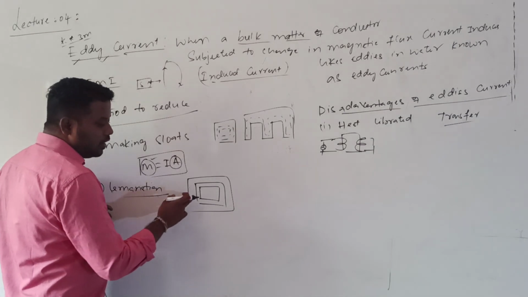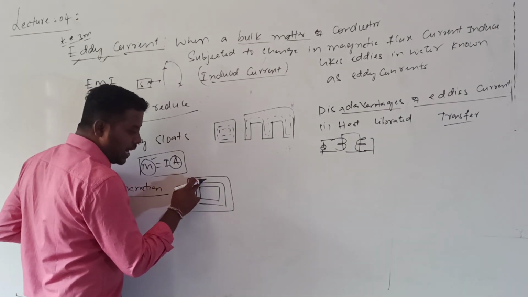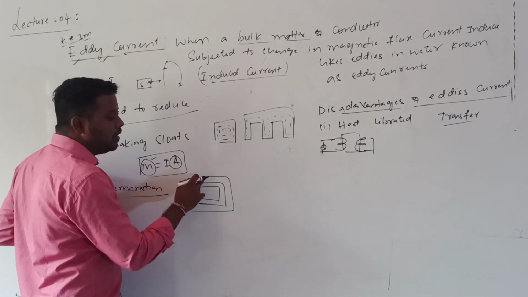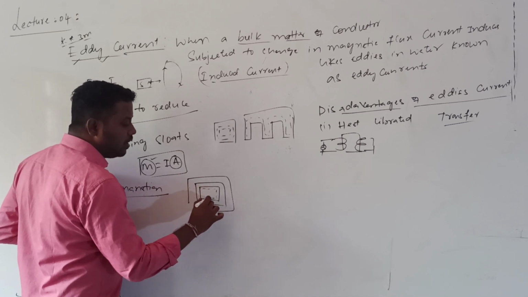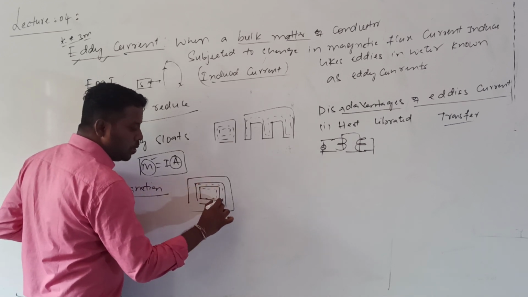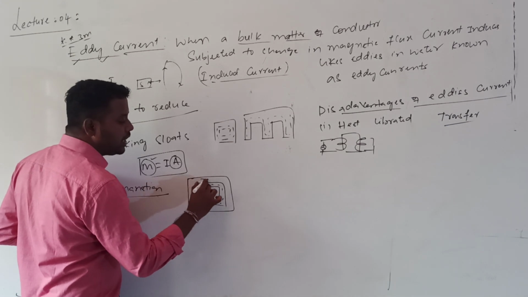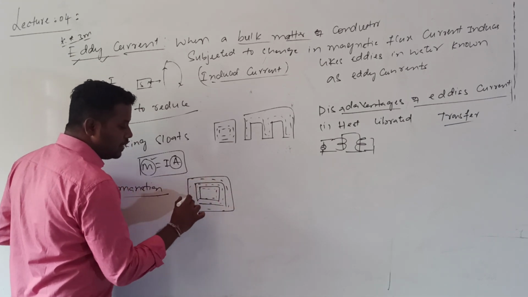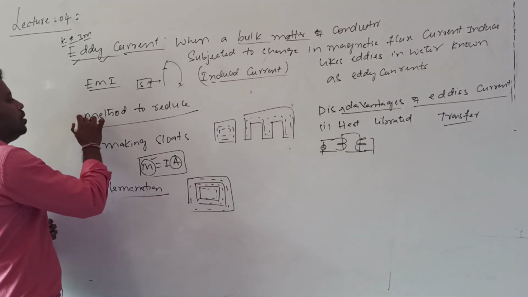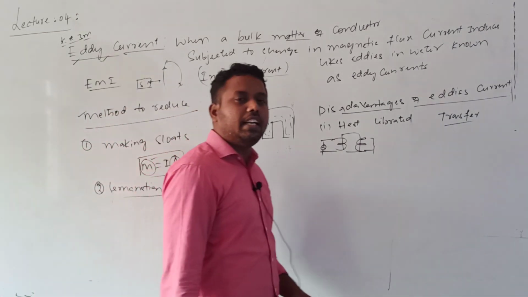Now one plate is insulated from another plate, so the effective area for charges decreases. Due to this, the eddy current effect is minimized. These are the two main methods we use for reducing the eddy current effect.